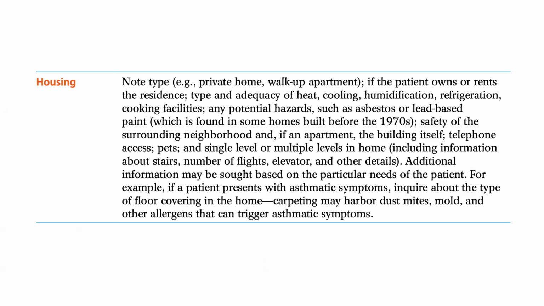If the patient owns or rents the residence, type and adequacy of heat, cooling, humidification, refrigeration, cooking facilities, any potential hazards such as asbestos or lead-based paint, which is found in some houses built before the 1970s, safety of the surrounding neighborhood, and if an apartment, the building itself, telephone access, pets, and single level or multiple levels in home, including information about stairs, number of flights, elevator, and other details.